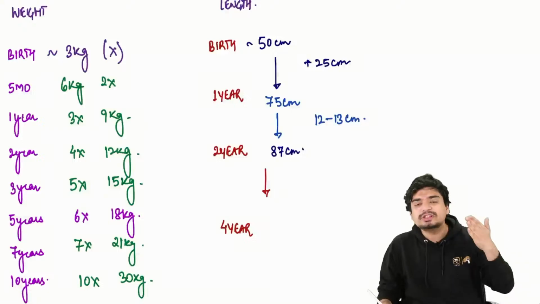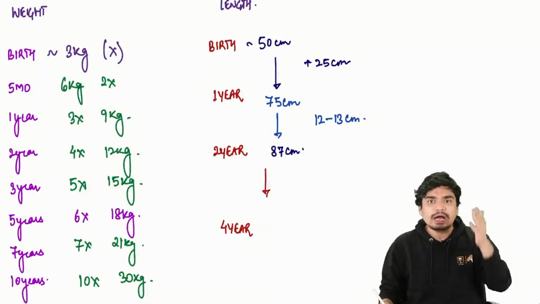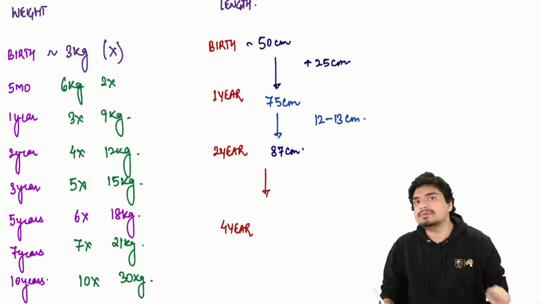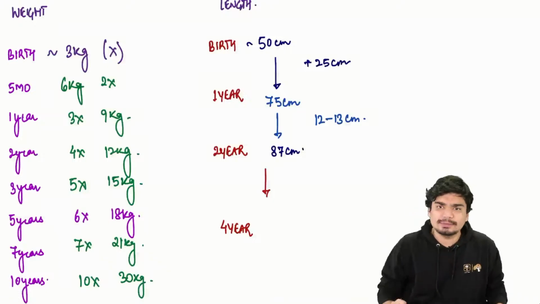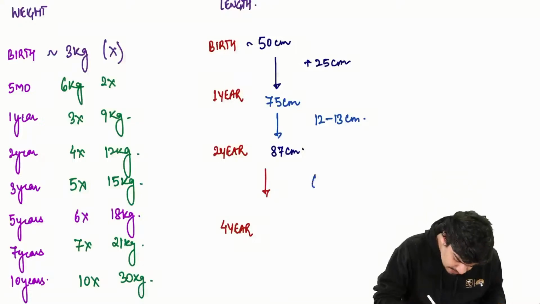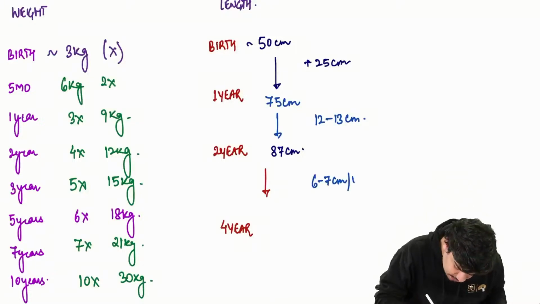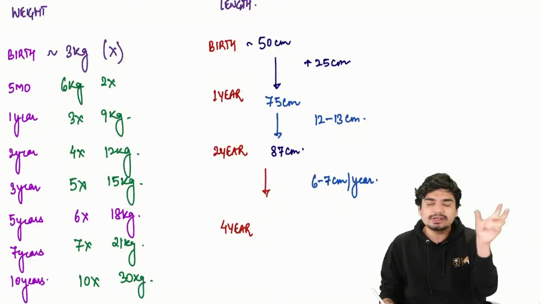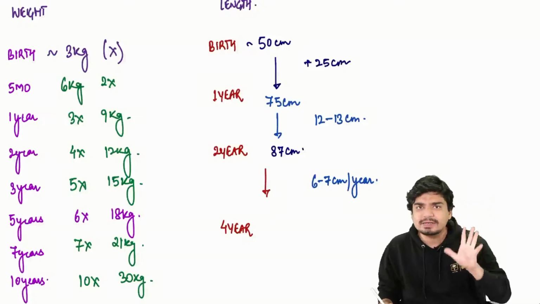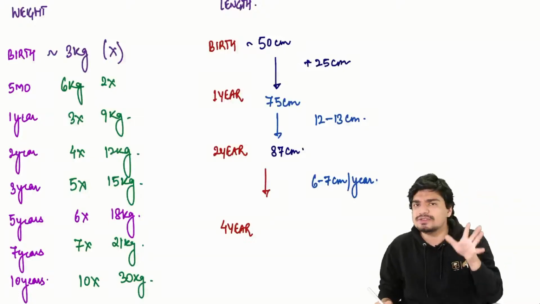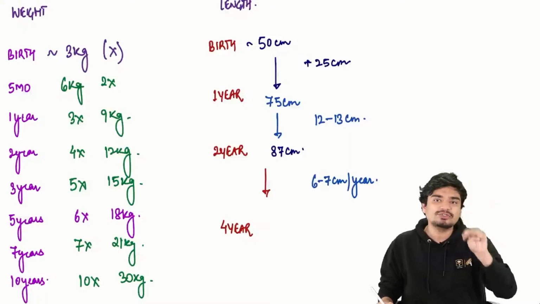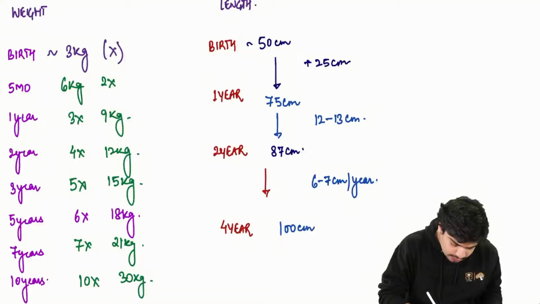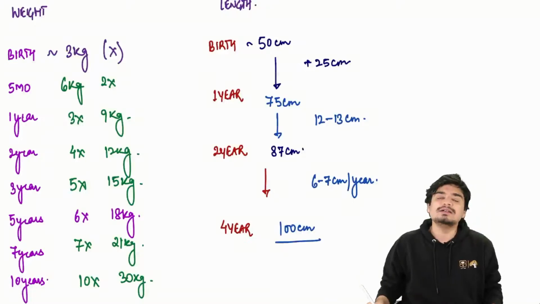From 2 years till 4 years of age, baby is going to gain again half of what it gained in the previous year. So baby was gaining 12 to 13 centimeter, now the baby will gain 6 to 7 centimeter per year. So 87 centimeter at 2 years, 93 centimeter at 3 years, another 6 to 7 centimeter, so that by the time the child reaches 4 years of age, the length of the baby is going to be 100 centimeter.